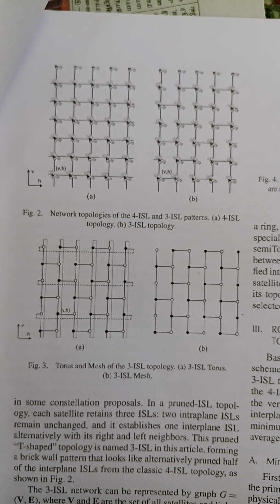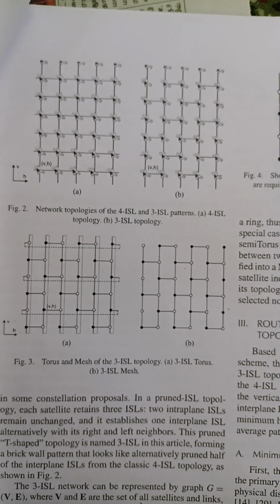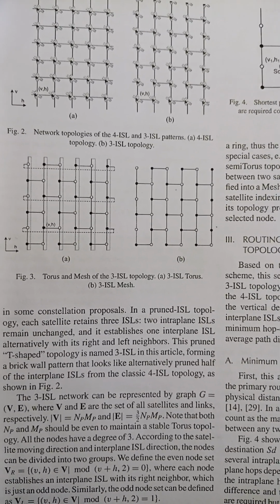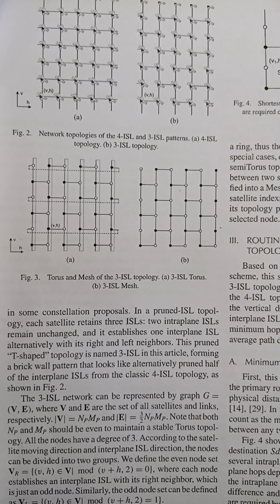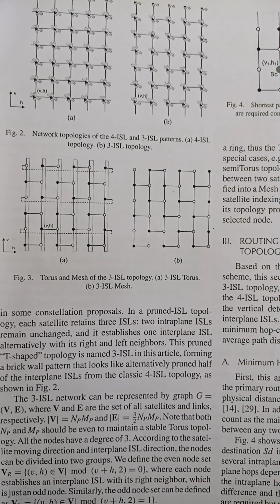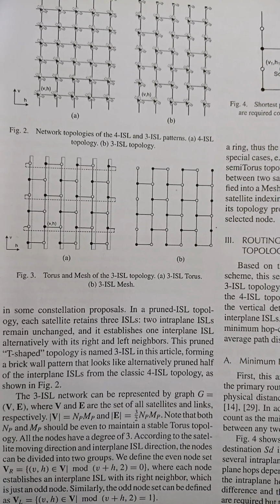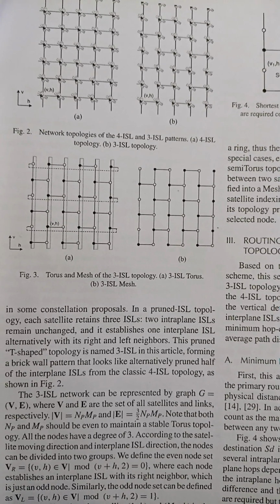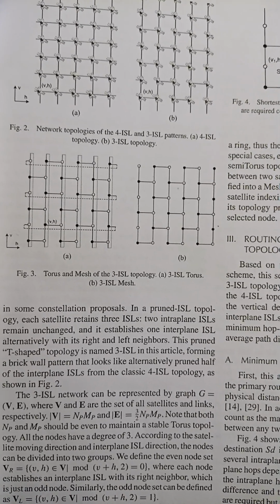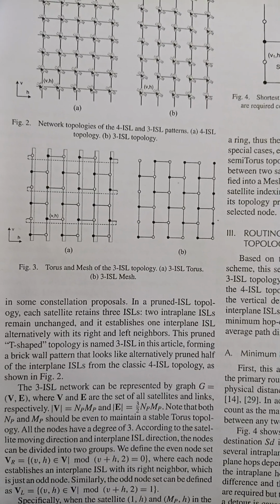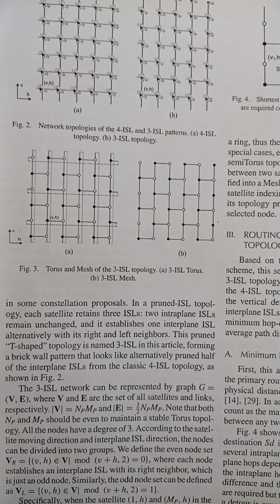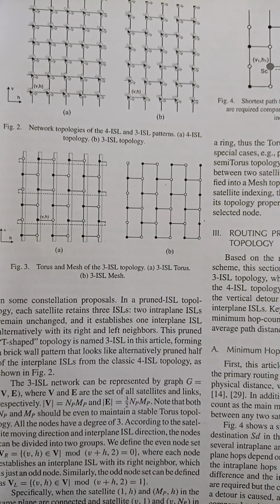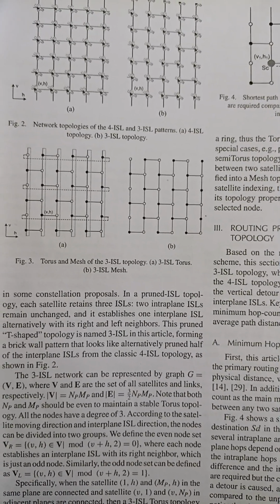Pruned in some constellation proposals. In the pruned ISL topology, each satellite retains 3 ISLs. Two intraplane ISLs remain unchanged, and it establishes one interplane ISL alternatively with its right and left neighbors. This pruned T-shaped topology is named 3 ISL in this article, forming a brick wall pattern that looks like alternatively pruned half of the interplane ISLs from the classic 4 ISL topology.